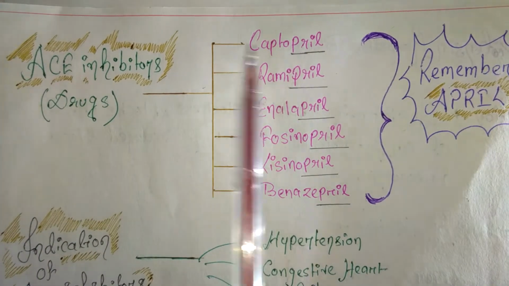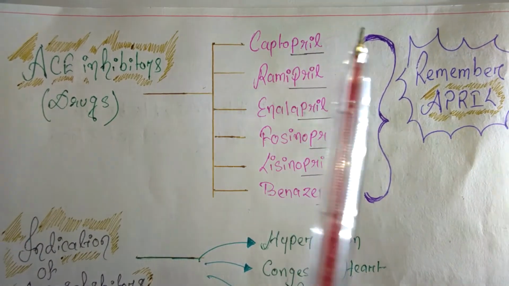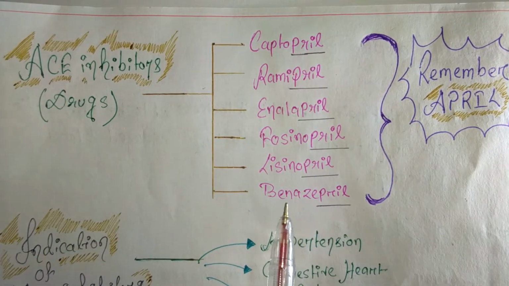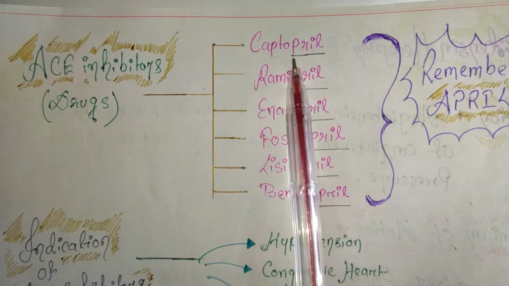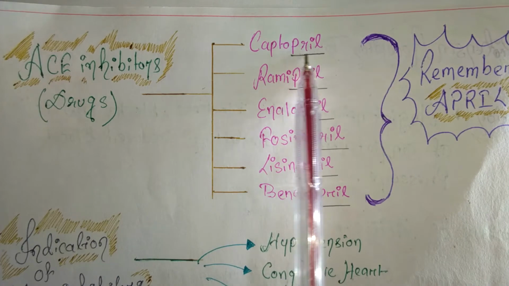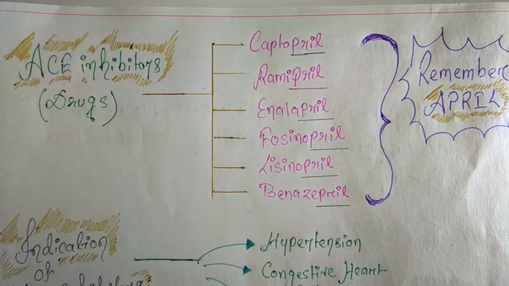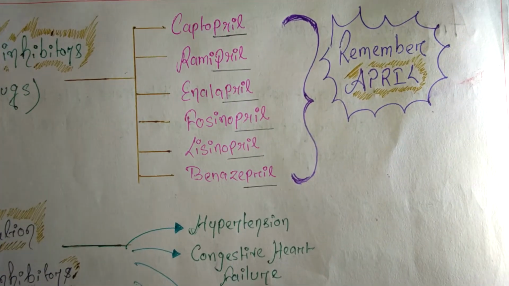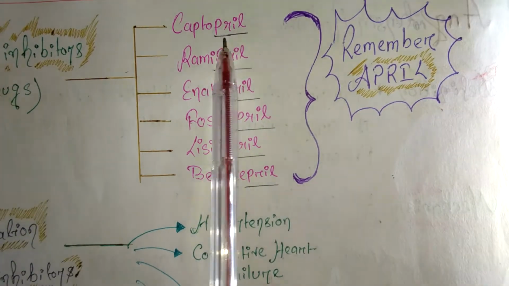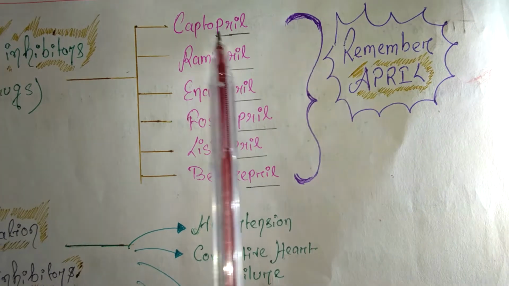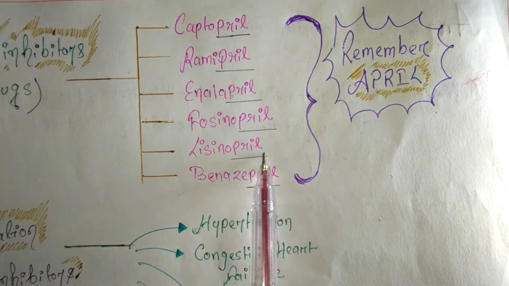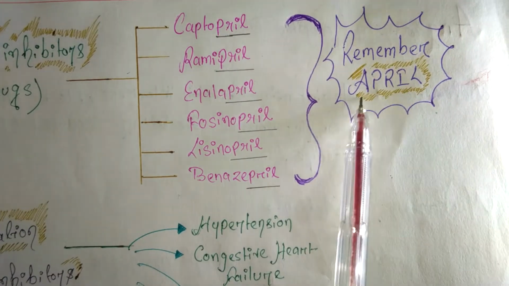Let's see: captopril, ramipril, enalapril, fosinopril, lisinopril, benazepril. You will find a similarity between all these drugs, that all these drugs end with pril, right? So I have a suggestion: remember April when it comes to ACE inhibitor drug names. This is how you will remember: captopril, ramipril, enalapril, fosinopril, lisinopril, benazepril.